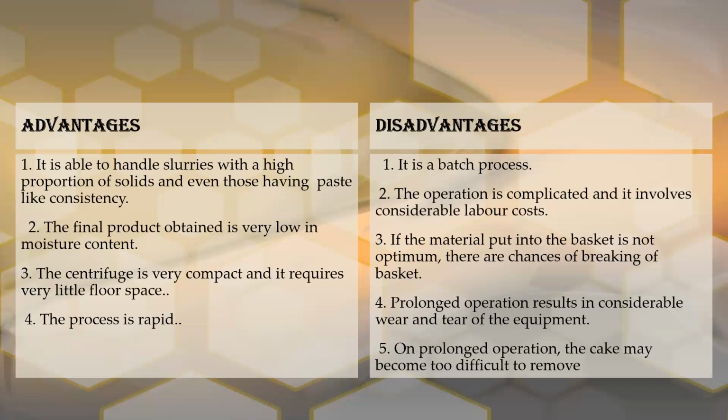Last disadvantage, on prolonged operation the cake may become too difficult to remove. If continuous operation is done, the deposition of the cake will be high, the quantity is high, so it can be difficult to remove the formed cake. So these are the advantages and disadvantages of this batch type of perforated basket centrifuge. So we stop here. Next point will be continued next lecture.